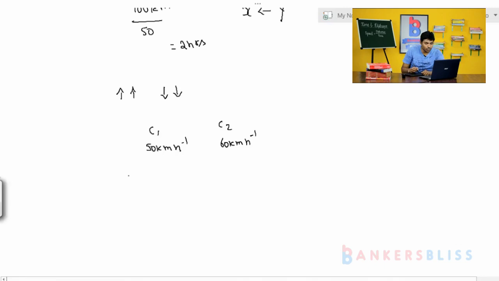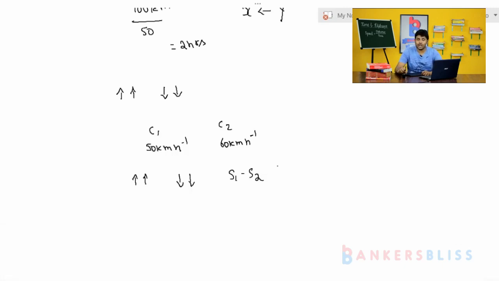So when the two bodies are moving in the same direction, we subtract their speeds. In reality, our car's speed doesn't change and their car's speed doesn't change, but we feel like that. So the feeling is different, and applying it in the formula or in the problem is different.